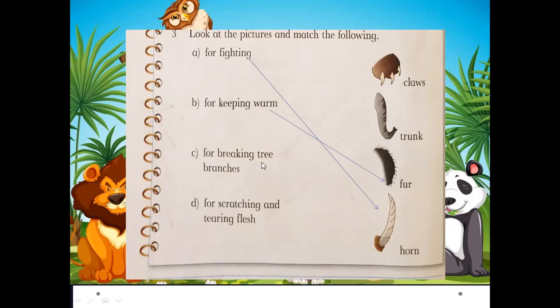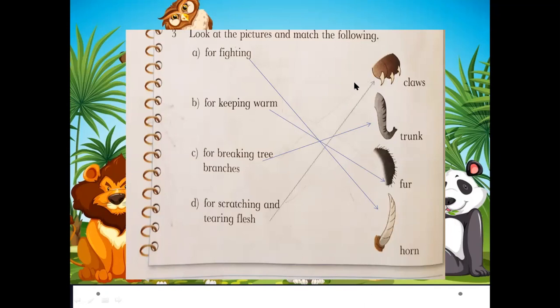For breaking trees and branches, we will match it with trunk. The correct one is trunk. The last one, claws. We already discussed that a claw is a curved, pointed, horny nail. Look at this. A curved, pointed nail, mostly found at the toes or fingers of the animal. And they use it for digging, climbing trees, or for self-defense.